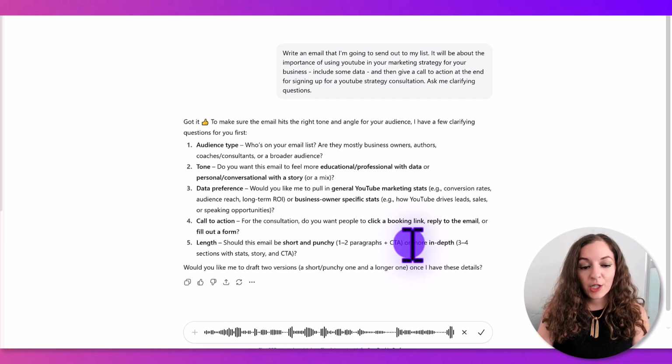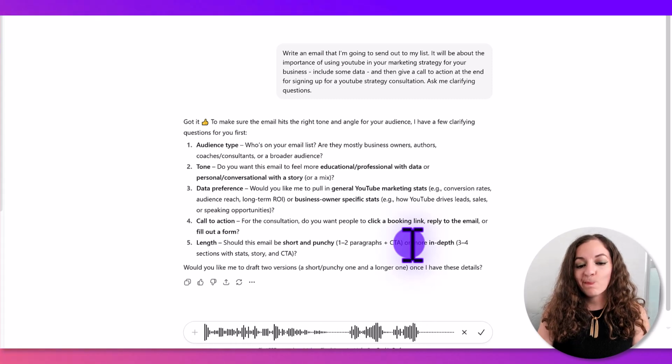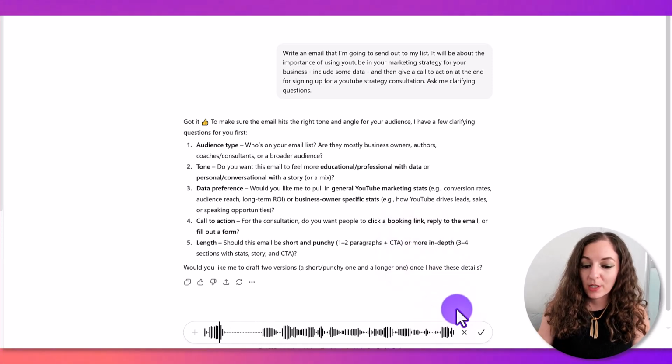The call to action would be to jump on a YouTube strategy call with us. It's a 90-minute YouTube strategy call. And what they'll have to do is click on a link where they can read in more detail what they get from that call, and from there they'll be able to purchase. The length of the email should be, I'm open to the length as long as the email is potent. So show me what you got, give me your best recommendation.